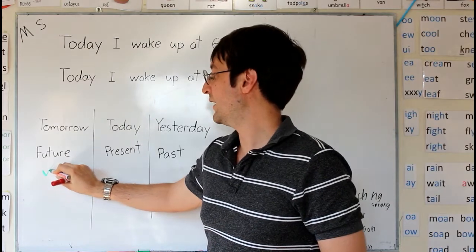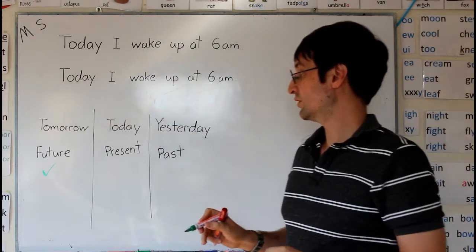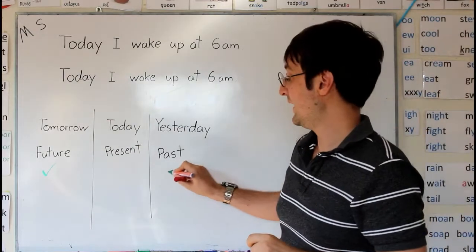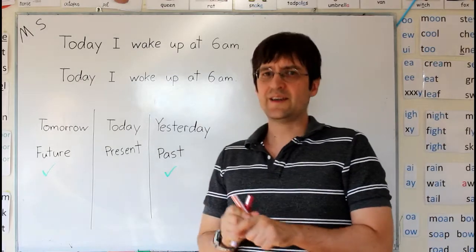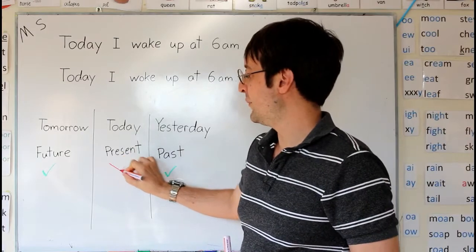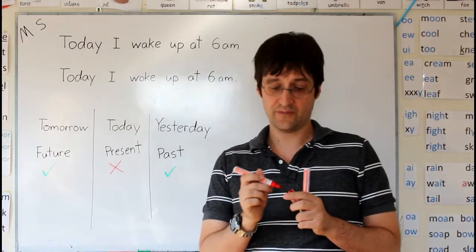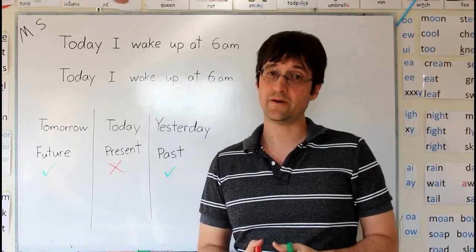When we're talking about tomorrow, we use the future. When we're talking about yesterday, we do use the past. That's correct. But this one, talking about today, we use the present. That is a very bad explanation of how we use verb tenses. It's just not helpful and it's wrong.